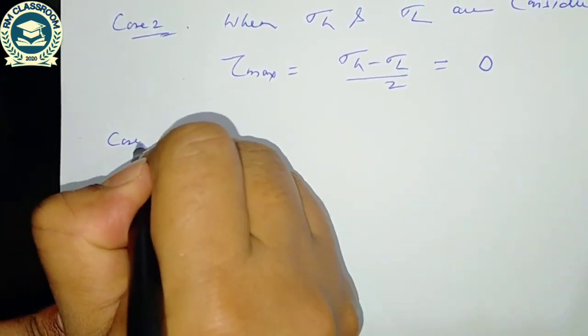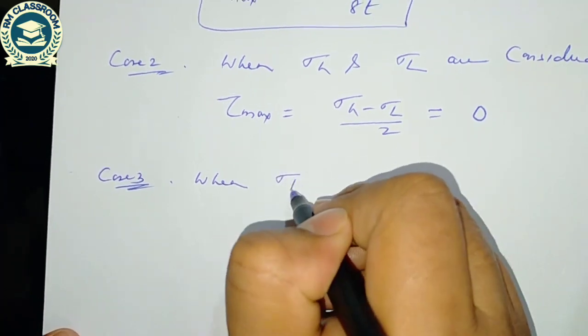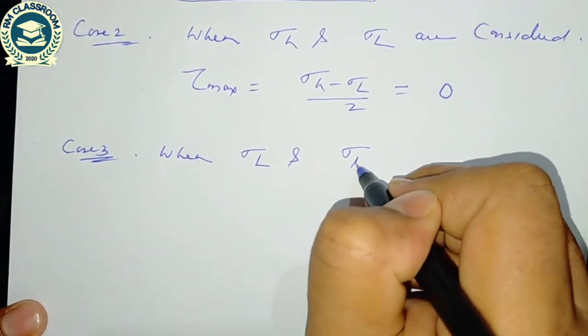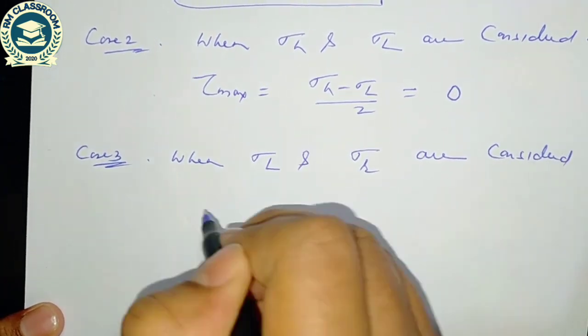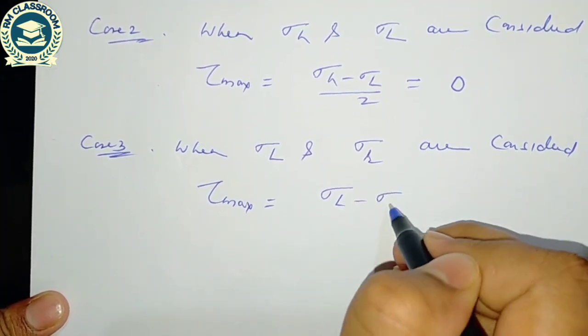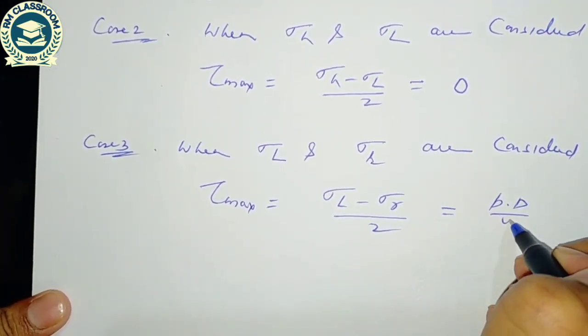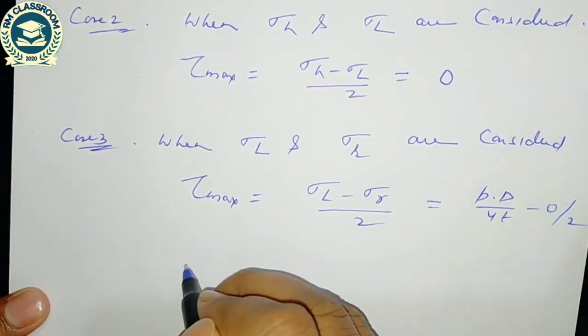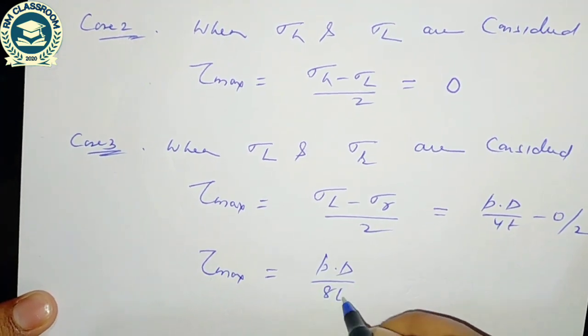And the third case, when longitudinal stress and radial stress are considered, the maximum shear stress is the major principal stress minus minor principal stress divided by 2. So PD by 4T minus 0 divided by 2. So the maximum shear stress is coming PD by 8T.